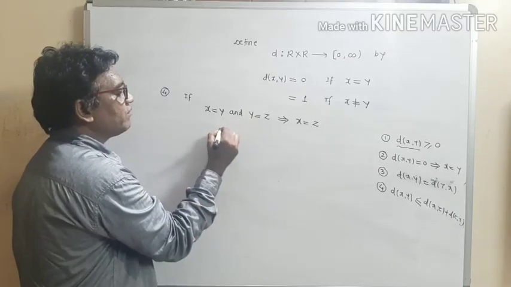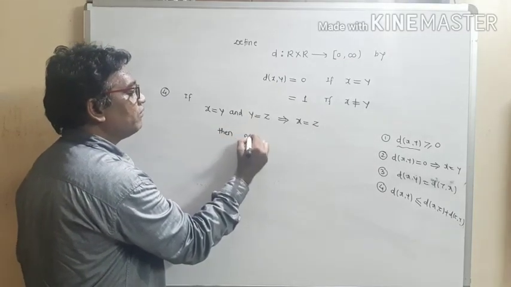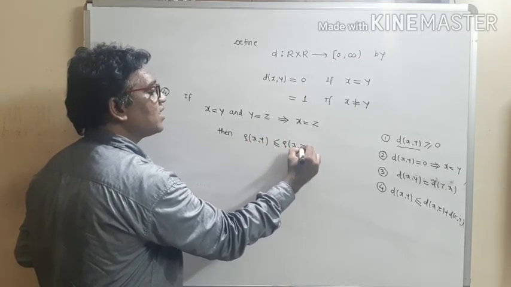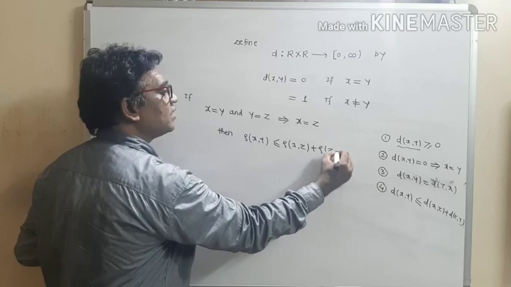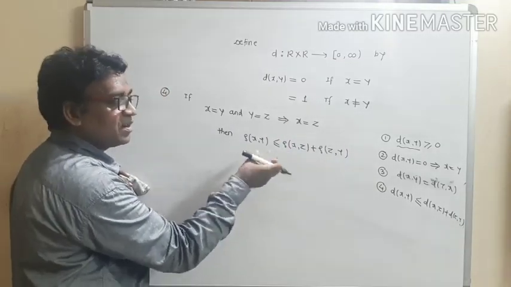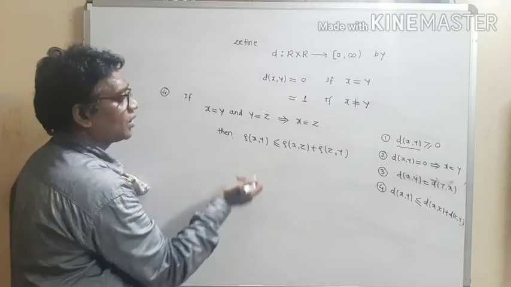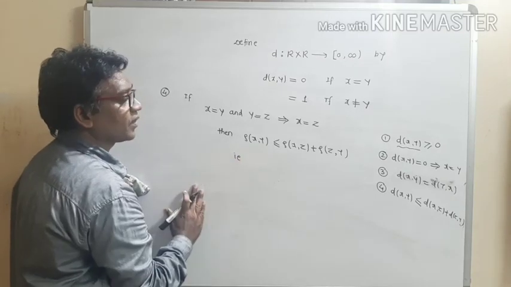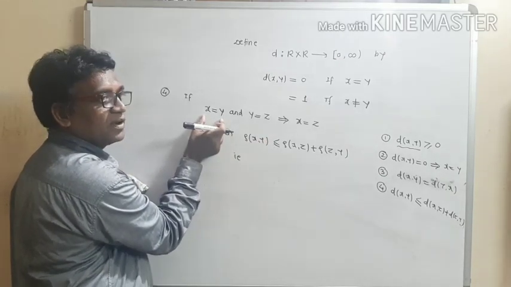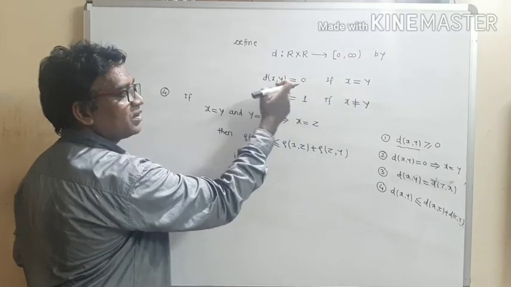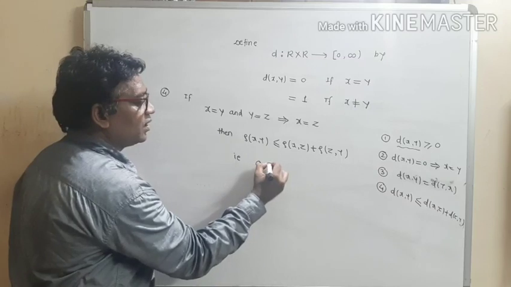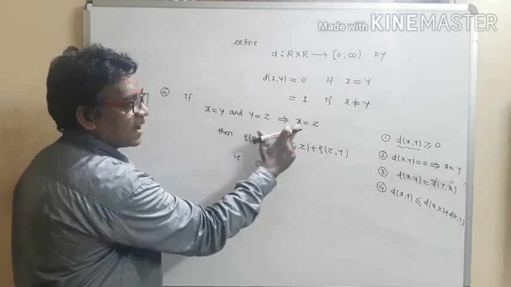So for this condition, verify this condition. So write down then, verify this triangle inequality property. Okay, distance of xy less than or equal to distance of xz plus distance of zy. So verify this condition, whether it holds or not. So write down the distance of x and y. X and y both are equal. If x and y both are equal, then what is the value for distance of xy? This is 0 value.